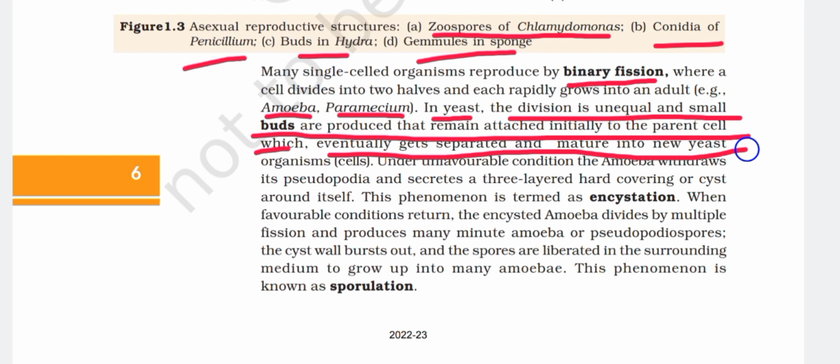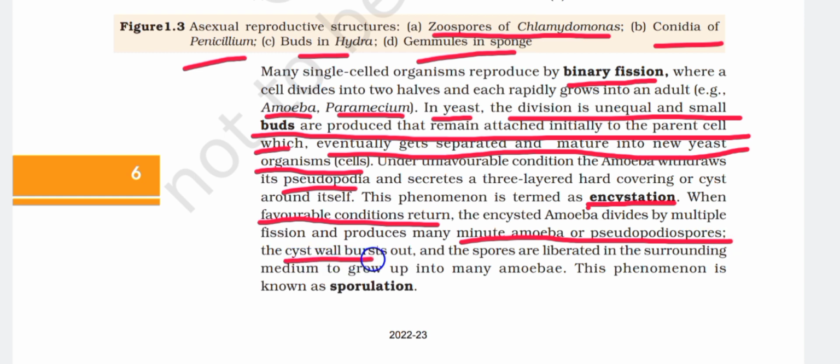Under unfavorable conditions, the amoeba withdraws its pseudopodia and secretes a three-layered hard covering or cyst around itself. This phenomenon is termed encystation. When favorable conditions return, the encysted amoeba divides by multiple fission and produces many minute amoebae or pseudopodiospores. The cyst wall bursts and the spores are liberated in the surrounding medium to grow up into many amoebae. This phenomenon is known as sporulation.